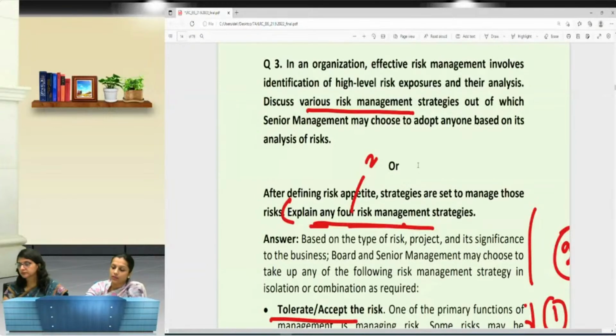So in that case, you will say, okay, I have explained risk, management, and types of risk too. But the question only asks about the risk management strategies. So your main focus should be on the risk management strategies, not any irrelevant answer. As ma'am rightly said, the topic you know, you start writing on it. It's not only about filling the pages. It's about writing the right answer, as demanded by the question.